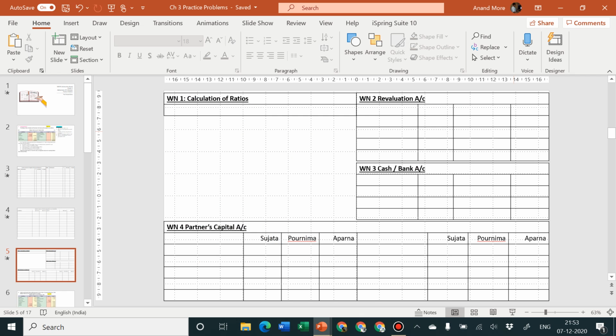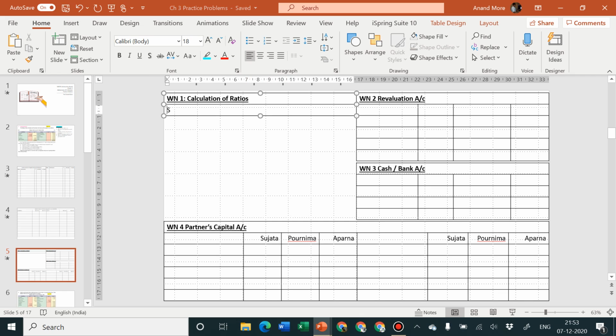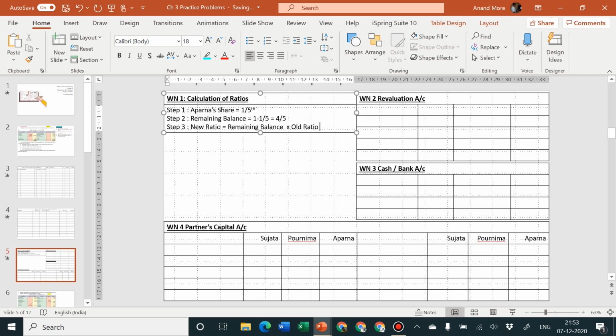First working note is calculation of ratios. There are 4 steps we are going to use. So let me write down now. Step 1, Aparna's share is equal to 1/5. Step 2, remaining balance is equal to 1 minus 1/5 is equal to 4/5. Step 3, new ratio is equal to remaining balance into old ratio.